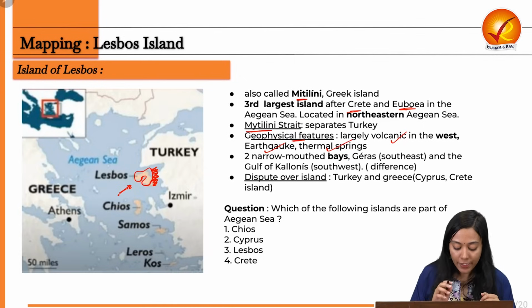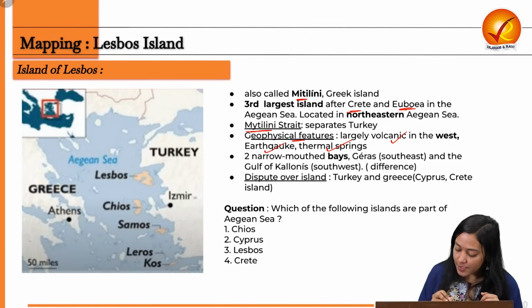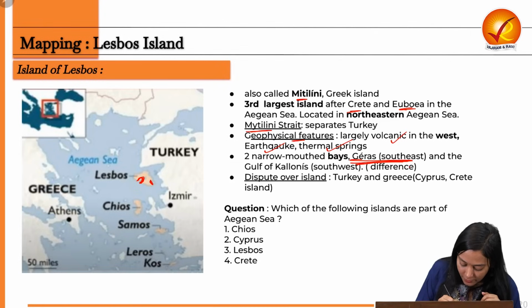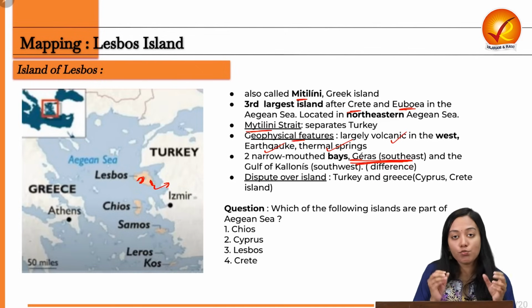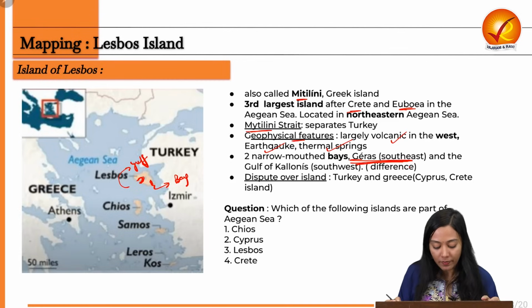Its geography also includes 2 bays. So there is a Geras Bay and there is a Gulf of Kalonis. So Gulf of Kalonis is located here and the Geras Bay is located here. It is very, very minute. The one with a small opening is known as a bay and the one with a larger opening is known as a gulf. Okay, I hope this is clear to you.